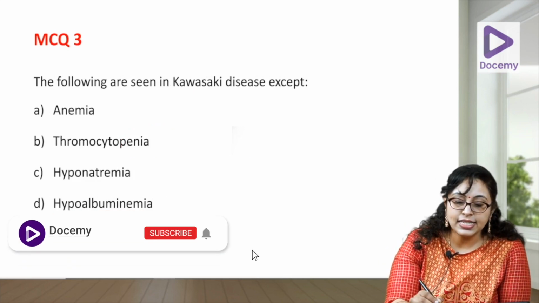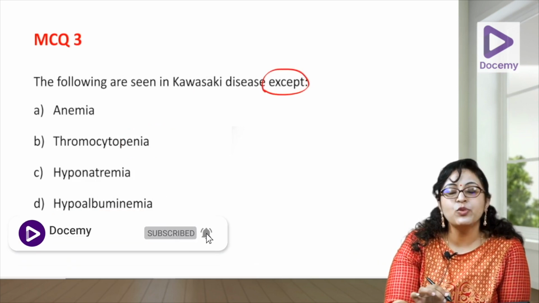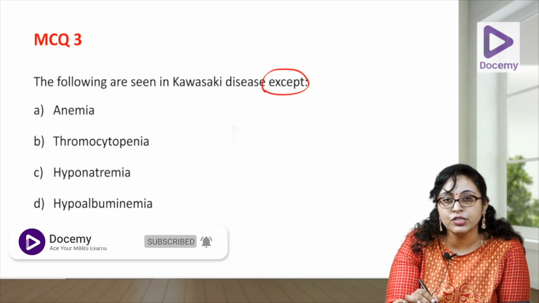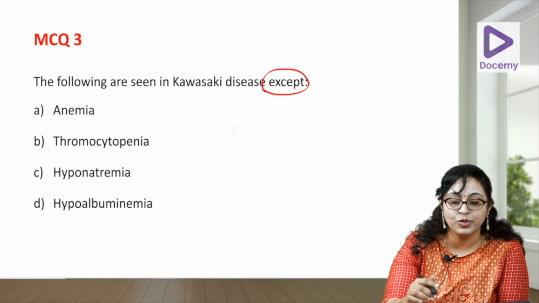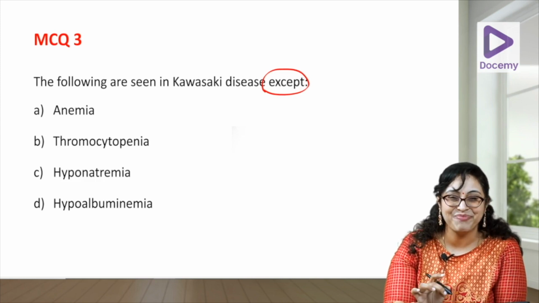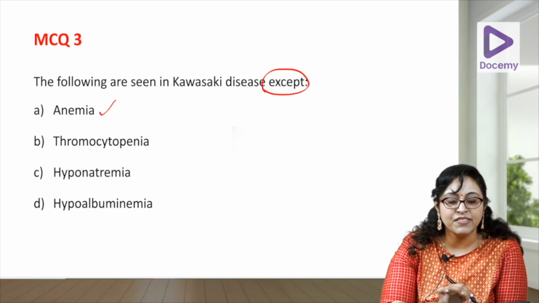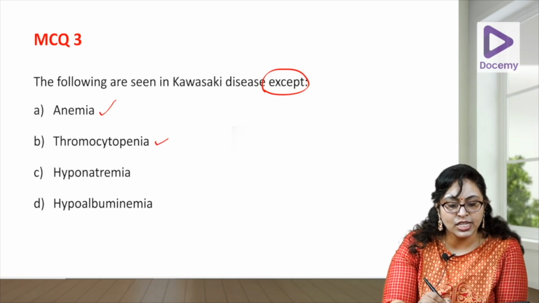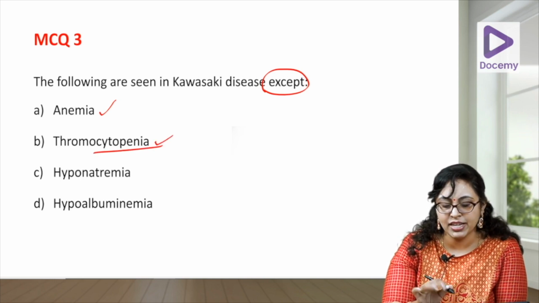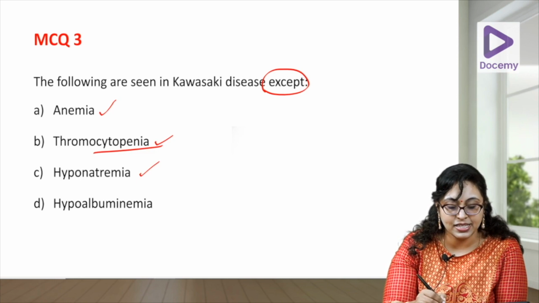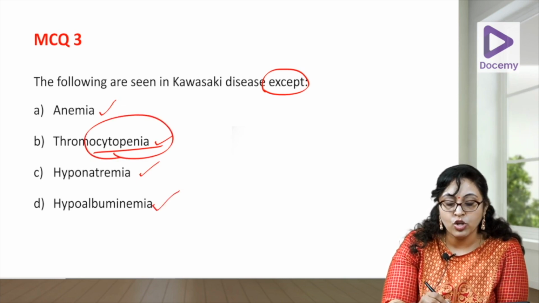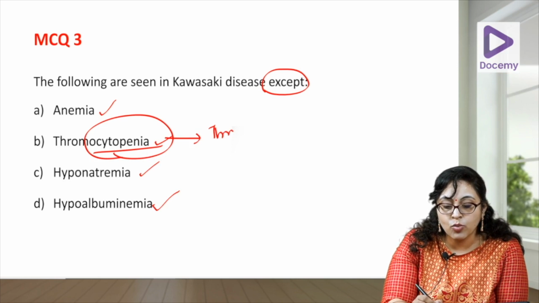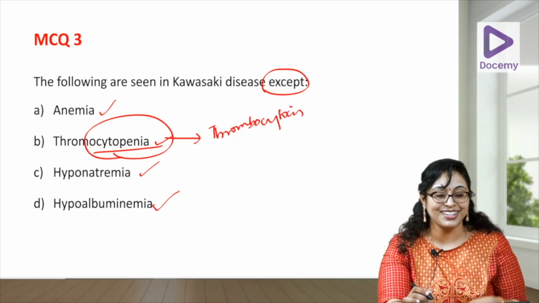The following are seen in Kawasaki except. When you do MCQs, you should be very careful for such terms, because there will be double negatives to confuse you. So, this is except. Anemia is seen in Kawasaki? Yes. Thrombocytopenia is seen? We'll keep that there. Hyponatremia? Yes. Hypoalbuminemia? Yes. Is thrombocytopenia seen? No. Usually what is seen? Thrombocytosis is what is seen in Kawasaki disease.